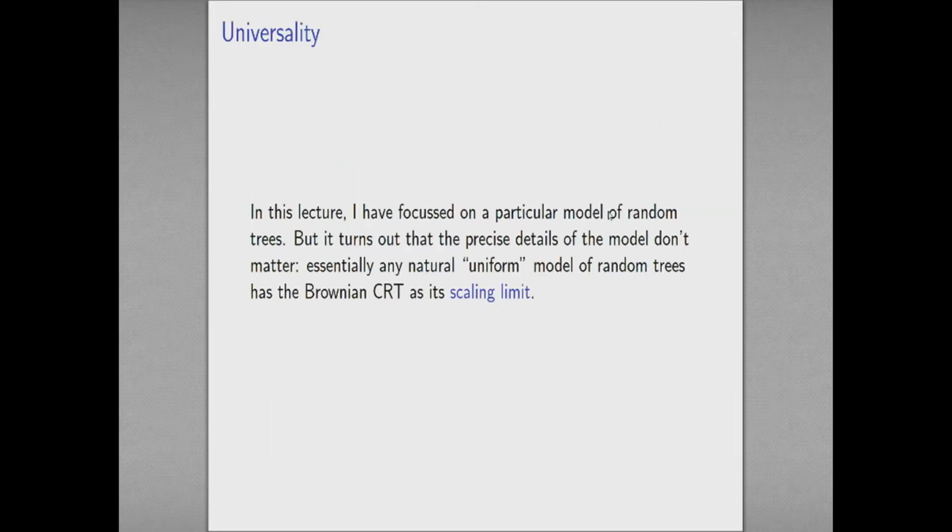Okay, so in this lecture I've focused on a particular model of random trees. We took these random uniform binary rooted plane trees. But it turns out that as long as you choose an essentially uniform model of trees, uniform on some set of trees, you have to try very hard to get away from the Brownian continuum random tree in the limit. This is the property that we borrow the word from physicists for: universality.